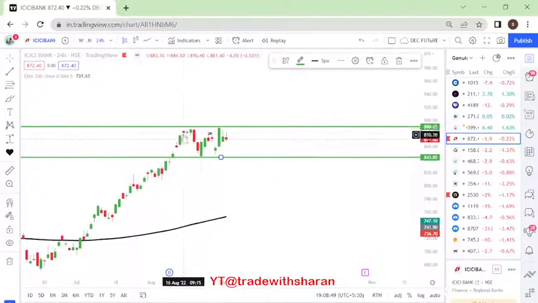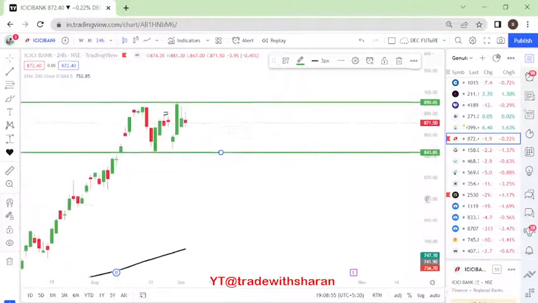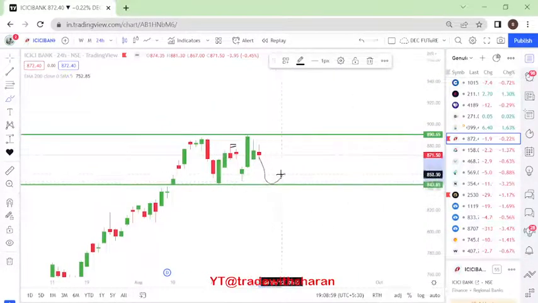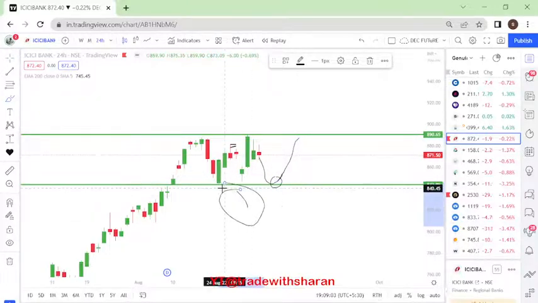As long as the price is sustaining between 848 and 890, we can take small trades, right? If the price comes here and takes a support and starts moving, we can look forward to entering first of all.